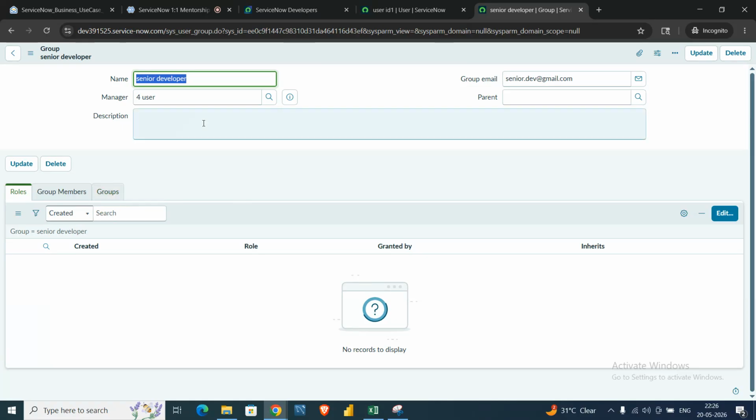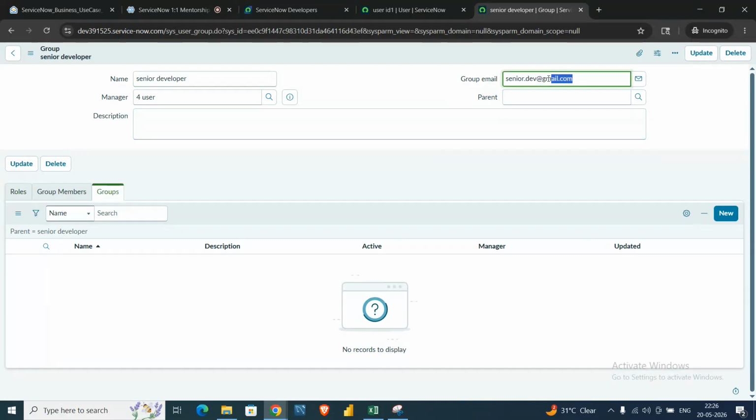But if all the senior developers are present inside this group, we can simply send the email to this group email, and ServiceNow will forward this email to all the developers. So this is one help of the group email.